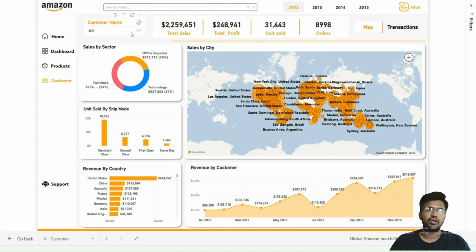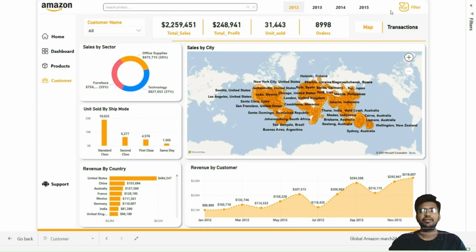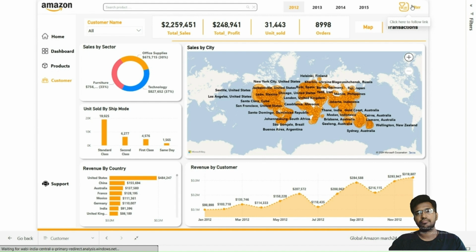To the left of all the KPIs, we have a slicer panel labeled customer name. Here, by choosing any particular customer from any region, you can get all the transaction history of that customer. And to filter the customers region-wise or country-wise, you can use the filter button on the right-hand corner.